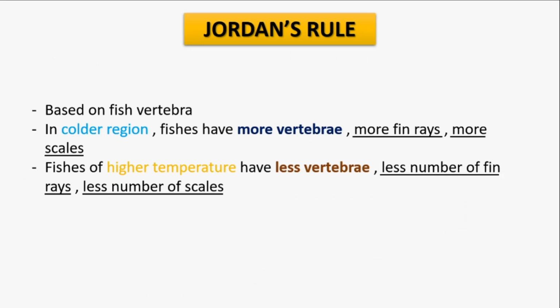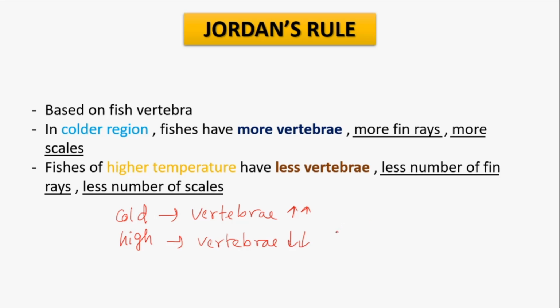So next is Jordan's rule. It was also for ectotherms, because fish is an ectothermic animal. It states that in the colder region the fishes show more vertebrae. That means if the temperature is cold, the vertebra number is high, and if the temperature is high, the vertebra number is low.